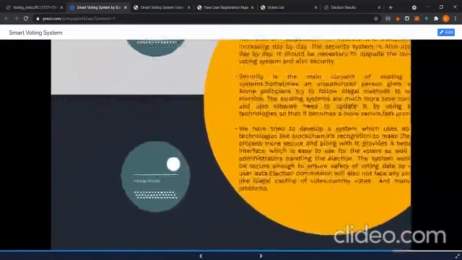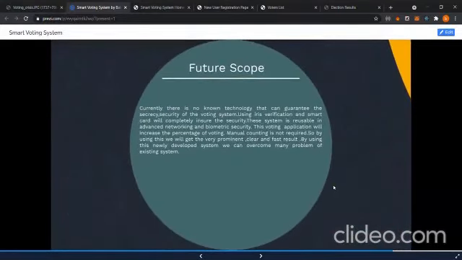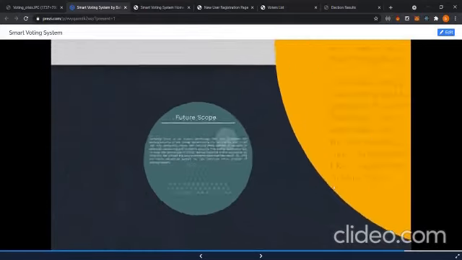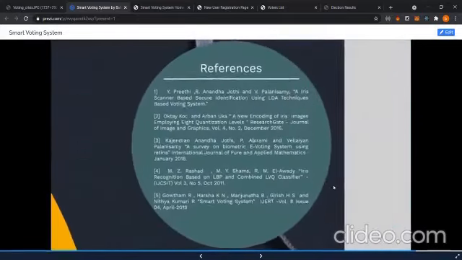For the future scope, we can see that the voting systems need to be upgraded, due to which we are trying to make a system which can eradicate all the illegal methods used in the current systems. These are the references which we used.